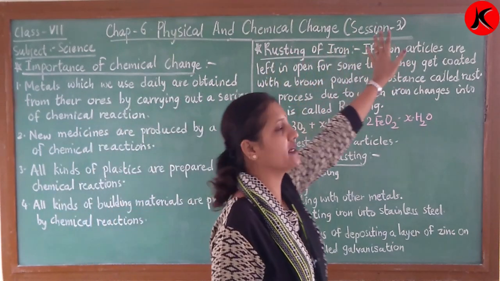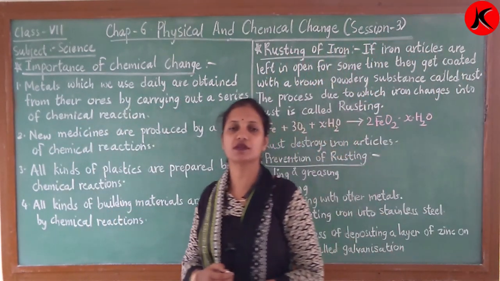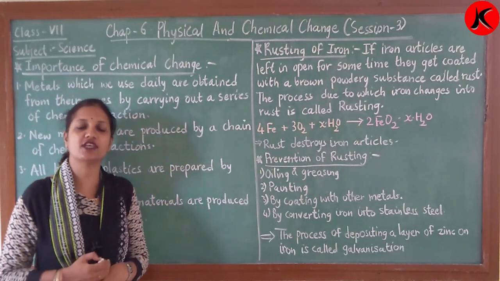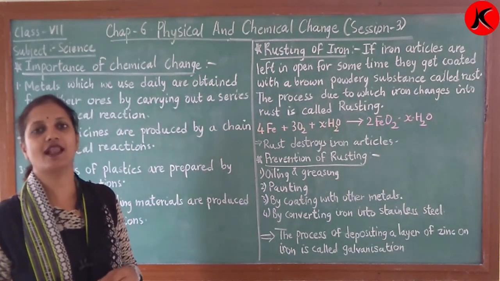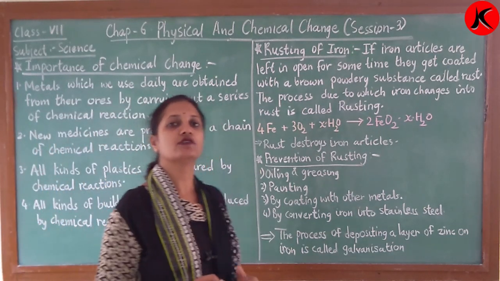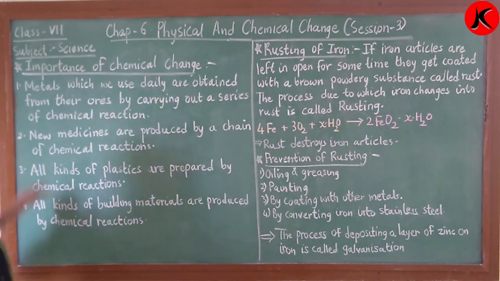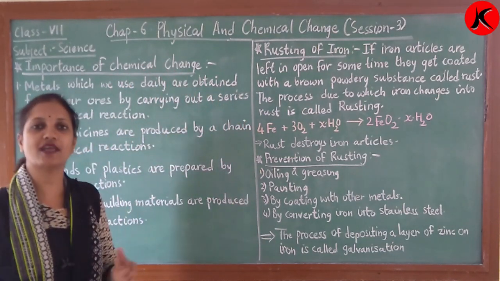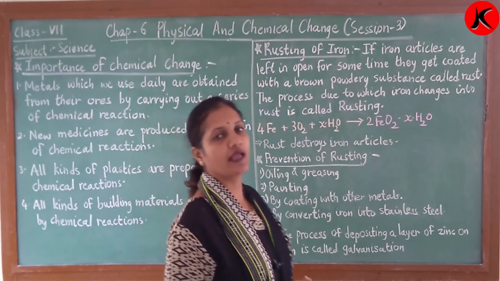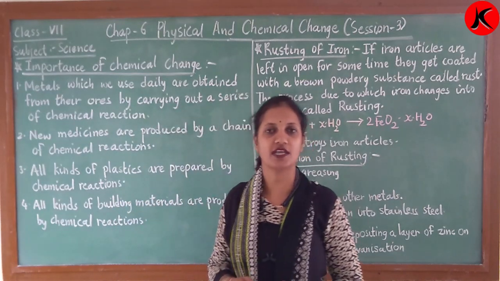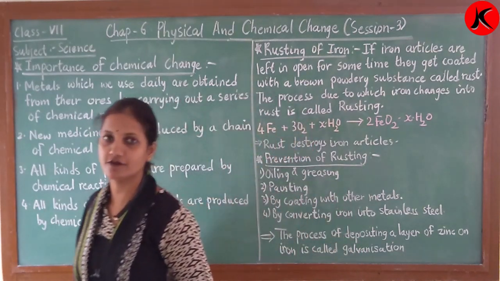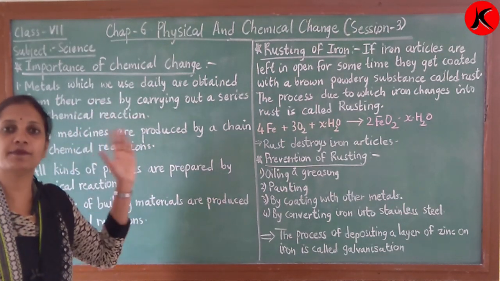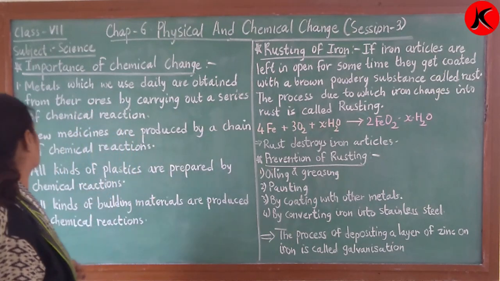Change session number 3. In the last sessions, children, we have learned about what is physical change, chemical change, and the conclusion of physical and chemical change, right? So today we are going to learn about the importance of chemical change. Now chemical change, as we have discussed before, is a permanent change. No new substance is formed. It is an irreversible change, right? Now what is the importance of chemical change?